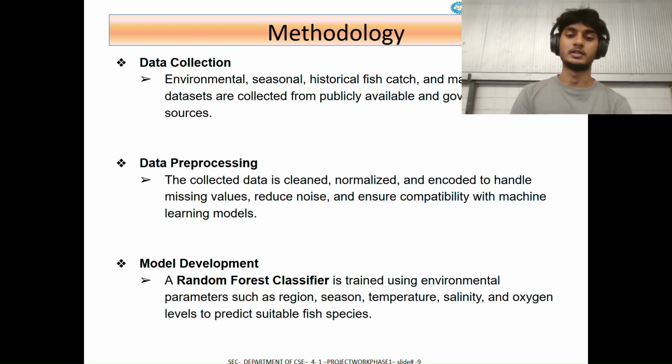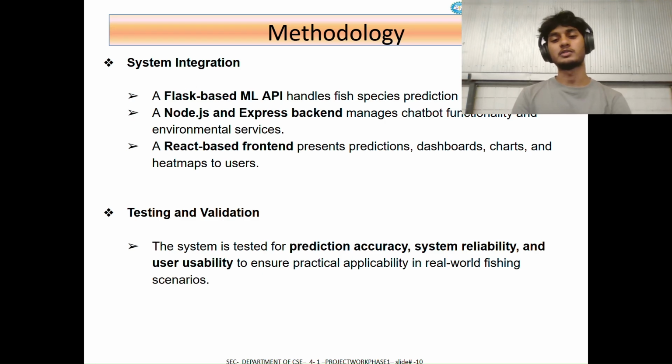The methodology starts with data collection from environmental and market sources. The data is cleaned, normalized, and encoded before training the model. A random forest classifier is trained using parameters like region, seasons, temperature, salinity, and oxygen levels. The trained ML model is deployed using a Flask API, with Node.js and Express managing chatbot and environmental services. A React-based front-end displays predictions, dashboard charts, and heat map. The system is tested for accuracy, reliability, and usability.